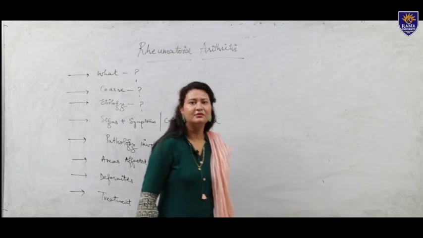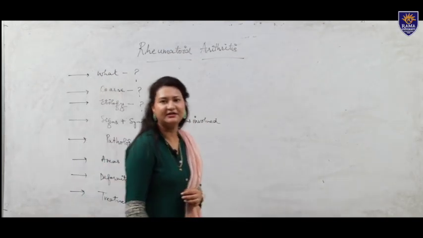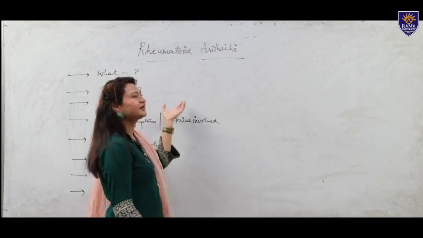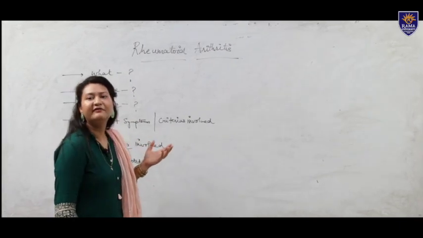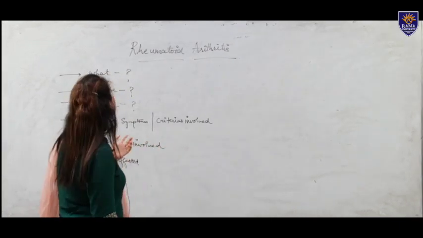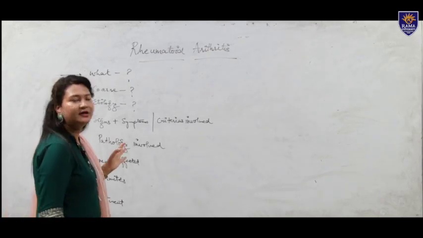I am here to give a lecture on the topic that is called rheumatoid arthritis. Rheumatoid arthritis is also known as RA. In day-to-day terms we use the word RA for referring to rheumatoid arthritis. Now let's focus on what is actually rheumatoid arthritis.